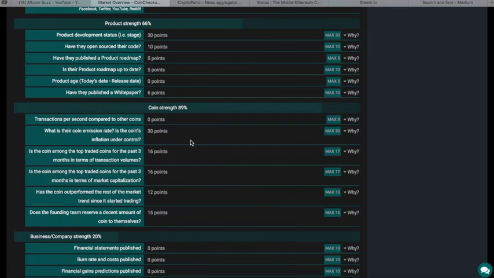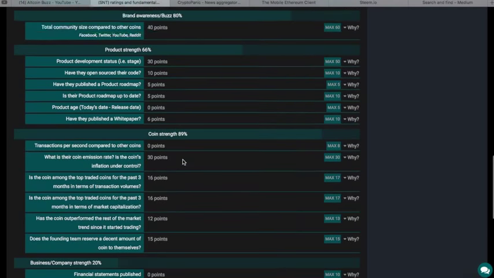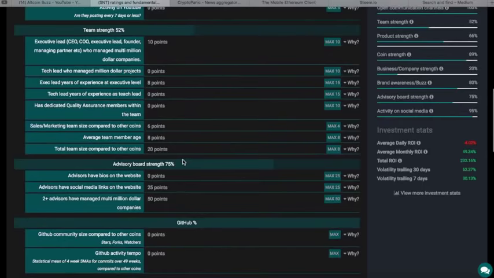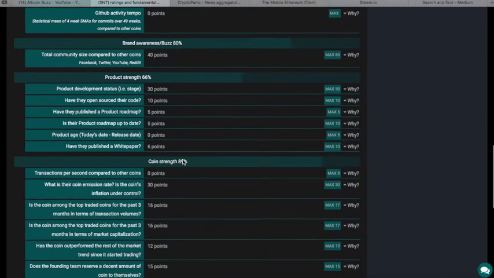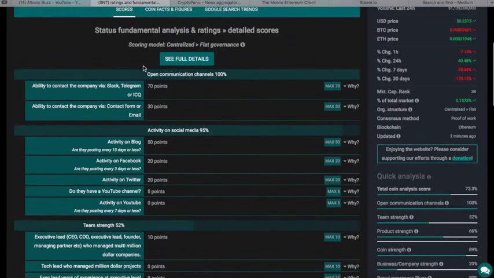Coin strength gets an 89. Why are they getting a 30 out of 30? What's the coin's emission rates? Is the coin's inflation under control? Good. Is it among the top traded coins for the past 3 months in terms of transaction volume? They're getting a 16 out of 17 on that. I like volume. You guys know I like volume. I like a good amount of daily volume. We like a good amount of average volume over a longer time. They have centralized greater than flat in the scoring model.